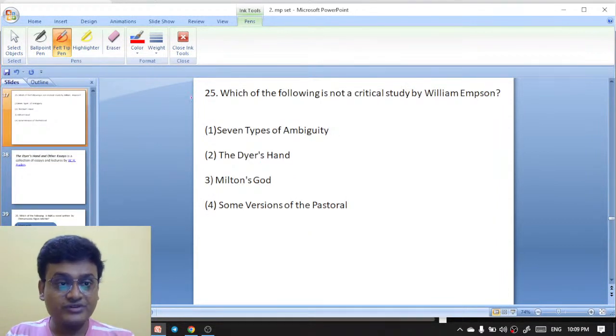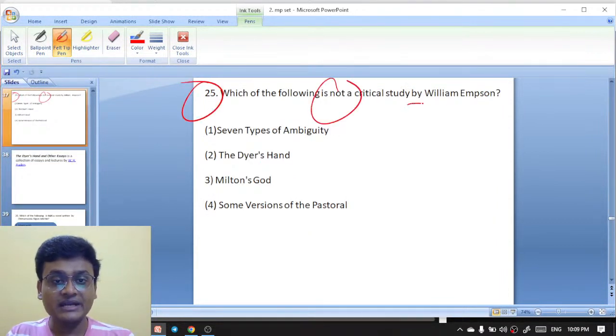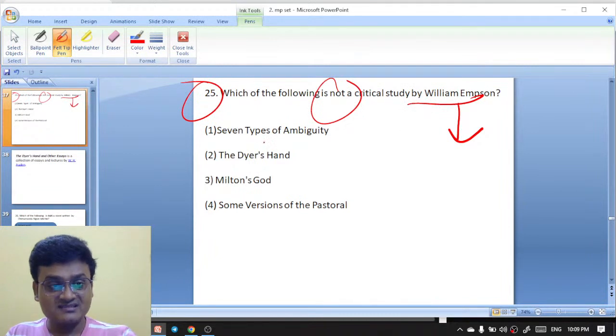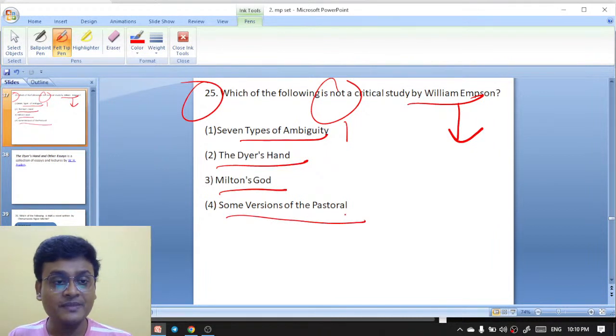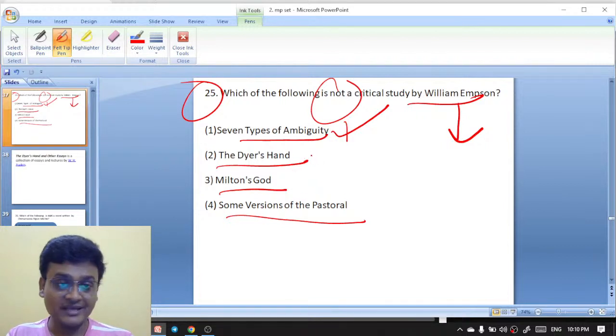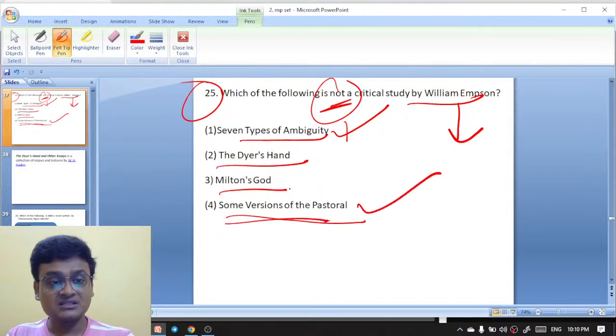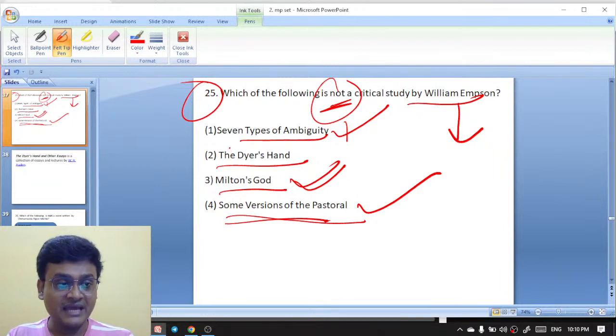Now which of the following is not a critical study by William Empson? Seven Types of Ambiguity came in 1930. The Dyer's Hand, Milton's God, Some Versions of Pastoral. So Seven Types of Ambiguity is a work by William Empson. The Dyer's Hand is not a critical study by him. Some Versions of Pastoral was written by William Empson. Milton's God is also written by William Empson, whereas The Dyer's Hand was not written by him, and it was